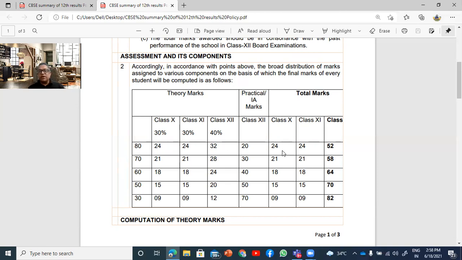The practical marks of class 12 will be added as they are. If you add this, it is coming only up to 80, and here the practical marks are getting added. Here is another formula where it is 70-30, and another formula 60-40. Depending on the weightage of the practicals, you will have to calculate differently, depending on what the choice of subjects for the student was.